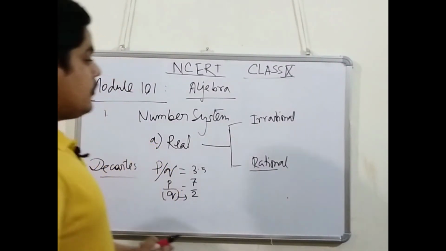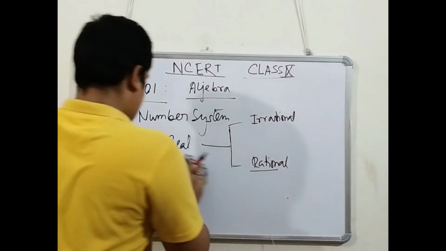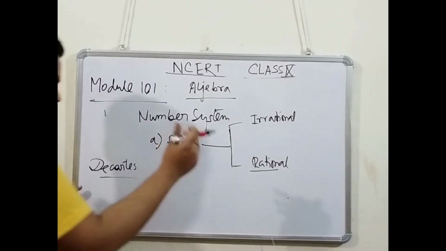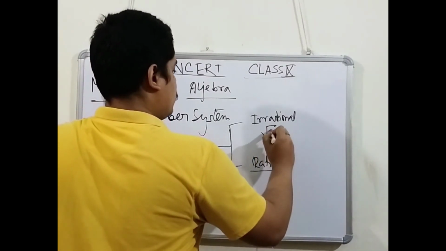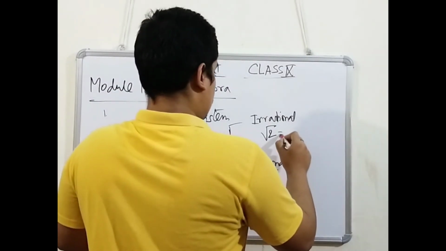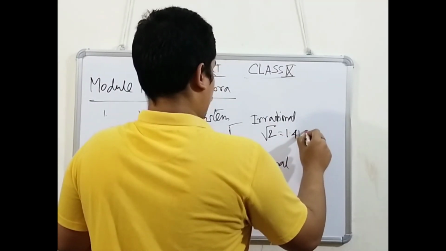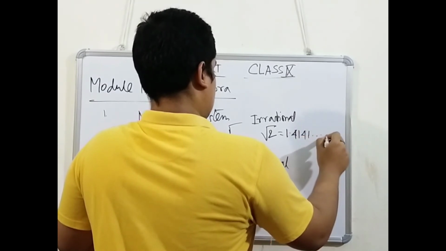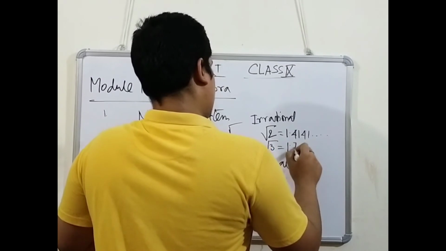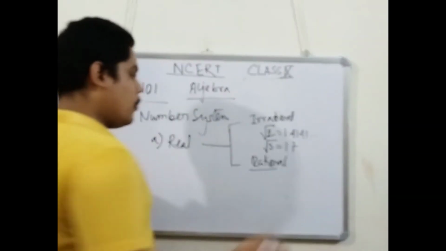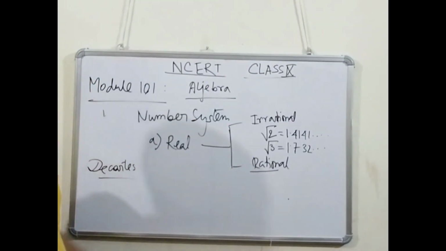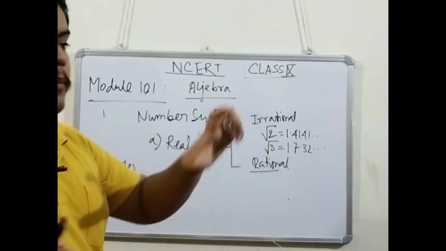So again, what will be the irrational number? Let's think like this. If I say find the value of root over of 2, what will you say? The root over of 2, okay. So it will be like this, 1.4141, continuing. Or root over of 3, what will it be? 1.732, going on. This is an irrational number. I can't represent it in any p by q form.